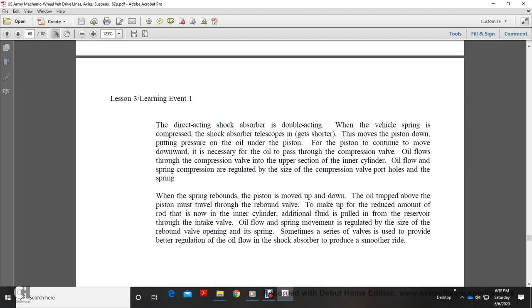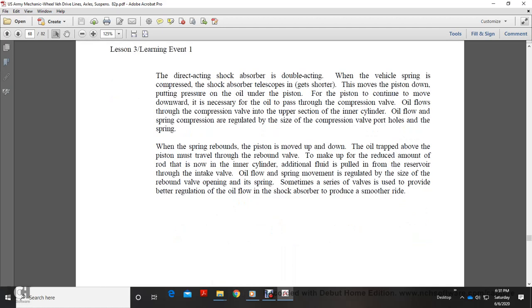The oil flows through the compression valve into the upper section of the inner cylinder. Air flow and spring compression are regulated by the size of the compression valve port, which holds the spring. When the spring rebounds, the piston moves up and down, with the oil trapped above the piston.